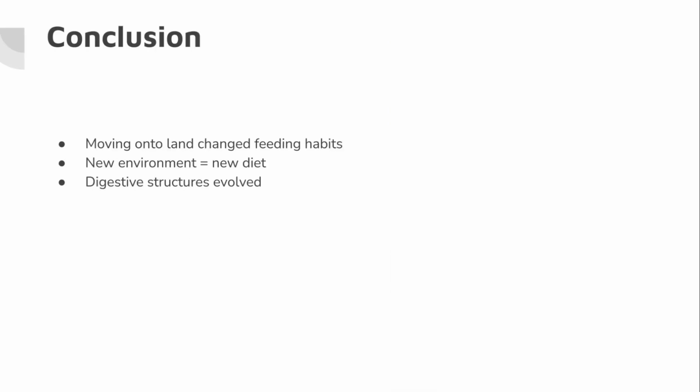The digestive system played an essential role in vertebrate evolution. Changes in feeding mechanics, digestion, and nutrient absorption allowed vertebrates to successfully colonize terrestrial environments. Environmental pressures such as changing habitats, new food sources, competition, and drought shaped these adaptations over millions of years.